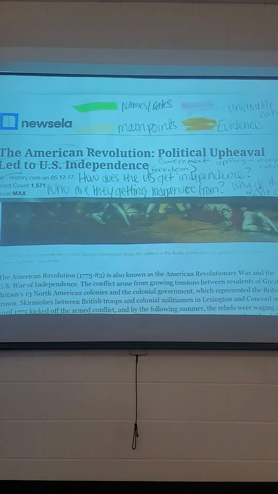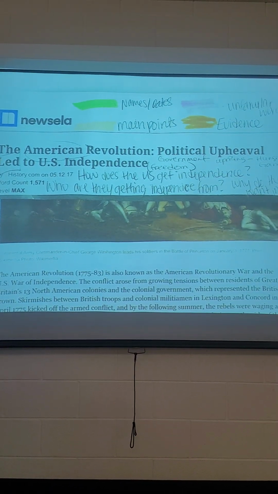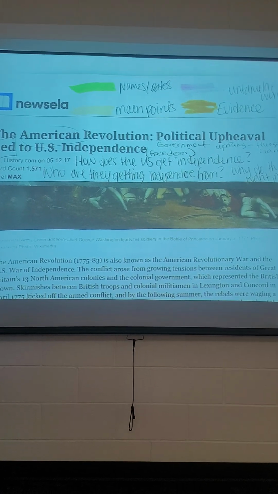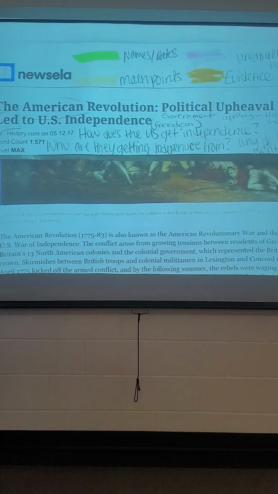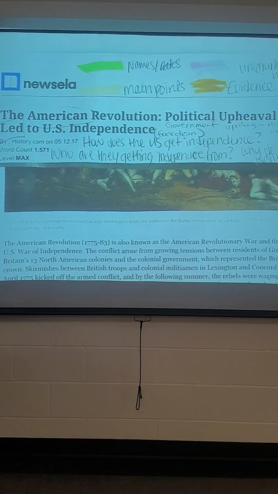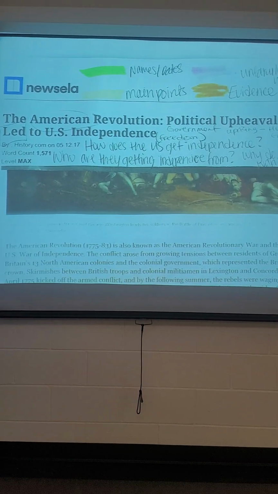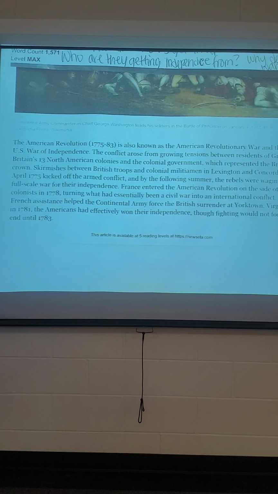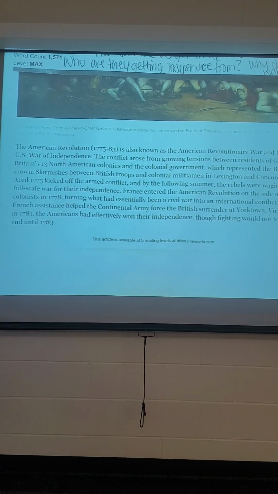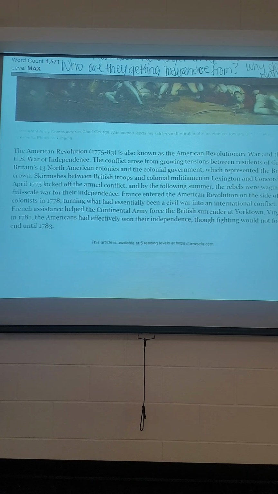Okay, so I have my three questions. How does the U.S. get independence? Who are they getting that independence from? And why do they want independence? So as I'm reading, I'm going to be keeping track of my comprehension based off of these three questions. So I'm going to read, and I'm going to stop every 2 to 3 sentences to fill in what I'm thinking about those sections.